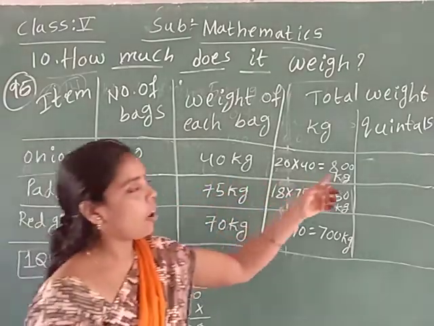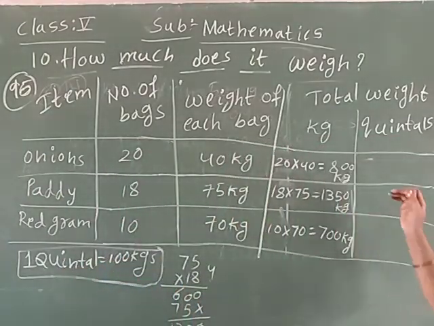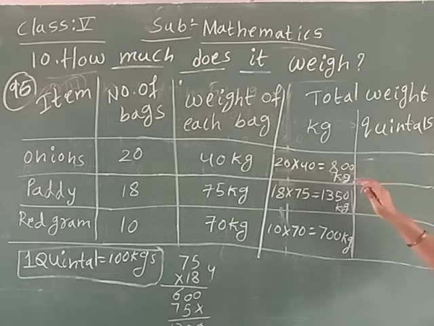So how many quintals do we have? 800 kgs is 8 into 100, so 8 quintals.